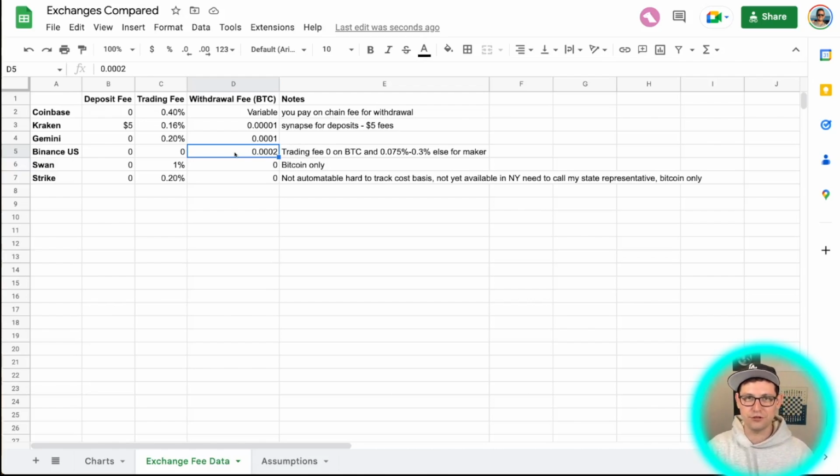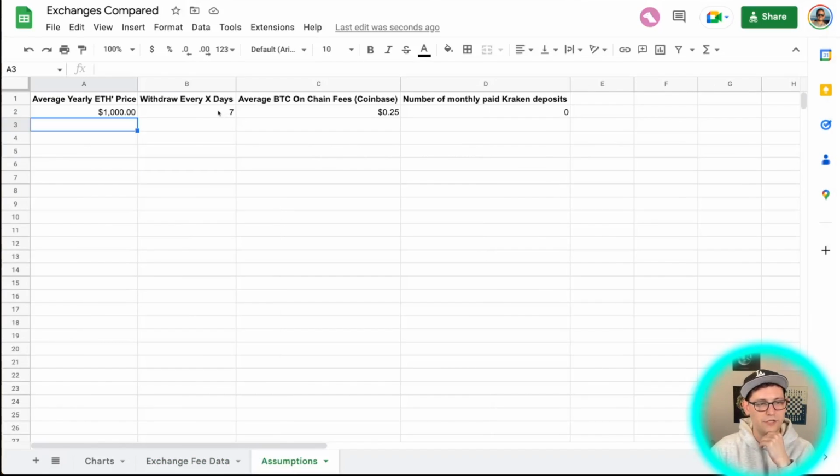I'm not going to go ahead and build all of that out right now just because there's like a million different cryptocurrencies on all of these different platforms, but I will leave links down in the description so that you can check out the withdrawal fee schedule and the trading fee schedule for yourself of these different exchanges. I'll do my best to keep this sheet up to date, but definitely check those links in the description if you are watching this video far into the future after it's been posted. So back to our assumption here.